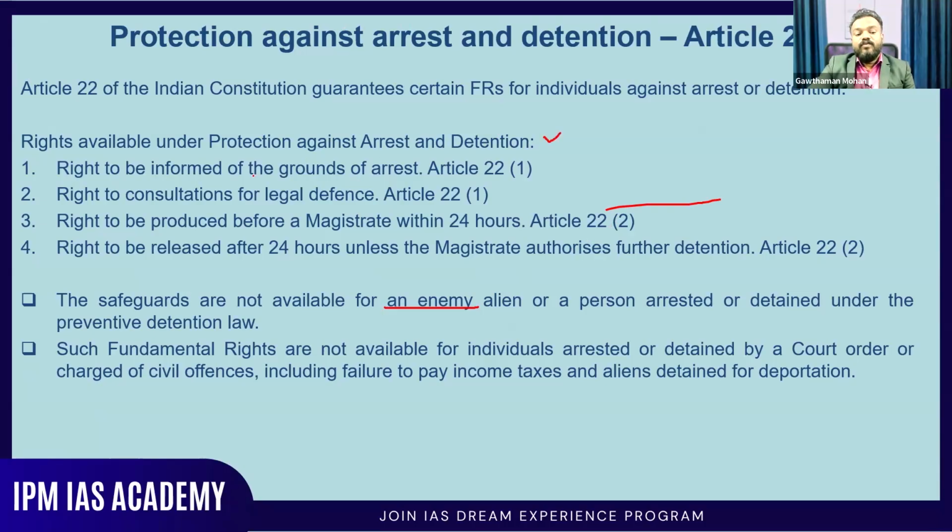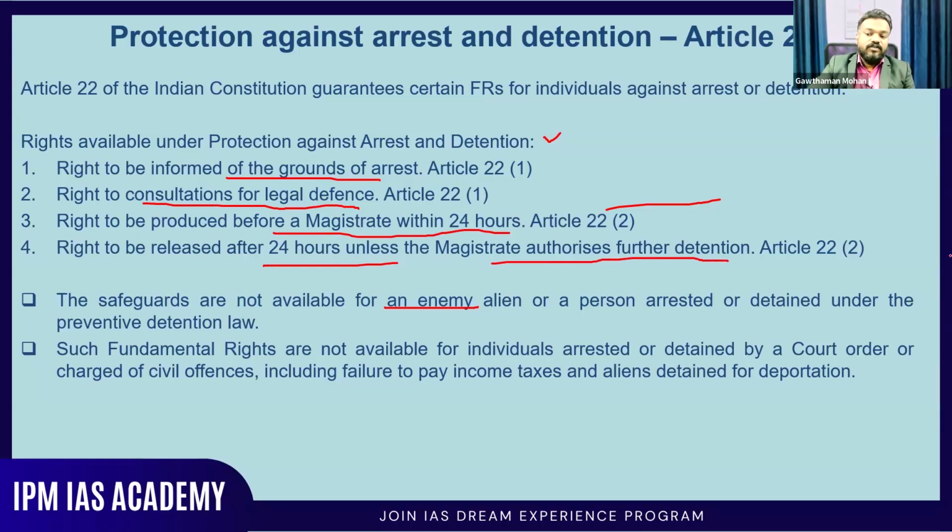arrest and detention are: right to be informed of the grounds of arrest. Okay, when you are going to arrest somebody, that person should know why they are getting arrested. Then right to consultation for legal defense. So finding an advocate, or getting legal aid, is another important right for them. Right to be produced before the magistrate within 24 hours. So from the moment you are taken into custody, within 24 hours you should be produced before the magistrate. Right to be released after 24 hours unless the magistrate authorizes further detention.